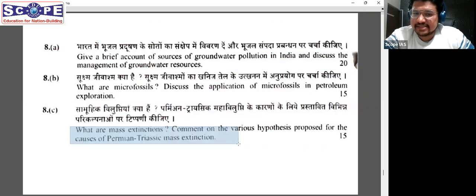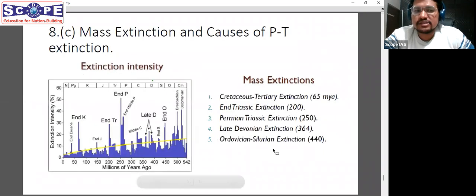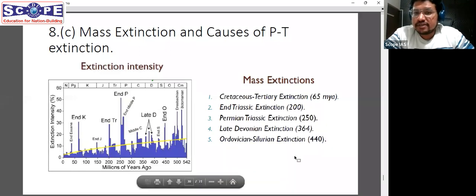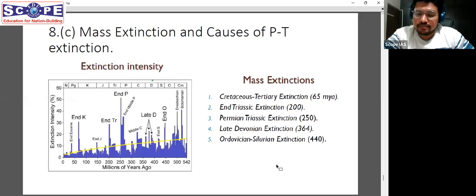The last question was about mass extinction. They asked us about various hypotheses or various causes of PT mass extinction. So look, about mass extinction everyone knows what mass extinctions are. Yes, a lot of life that was present on the surface of the earth died out. And PT mass extinction is especially very famous because they say that almost 90% of the species that lived in the seas, the marine species, died out. It is also termed the great dying. Now up to here it is fine, but now they are asking us about various hypotheses.